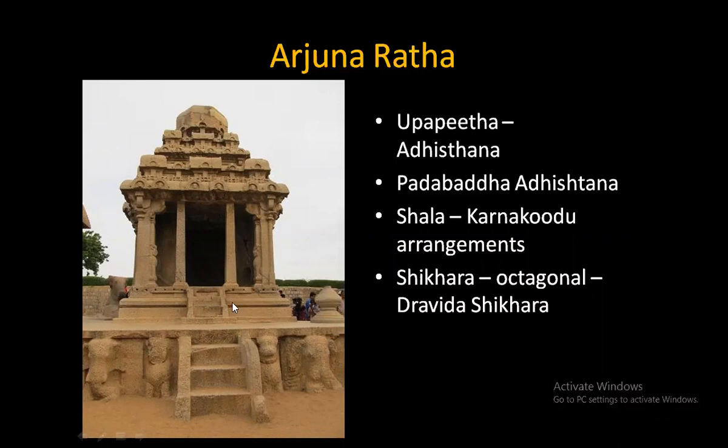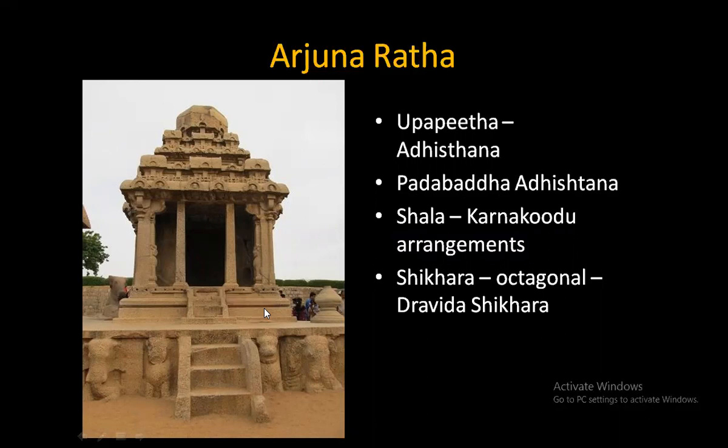So this is Upapitha, and on top of the Upapitha, the Adhisthana is there. Whatever Adhisthana till now we have seen, Upana, Jagati, Kumuda, that type of Adhisthana that ends with the Pattika, is called Padabadha Adhisthana, because there are many types of Adhishthanas. Under Padabadha also classifications are there. Totally there are 64 types of Adhishthanas.